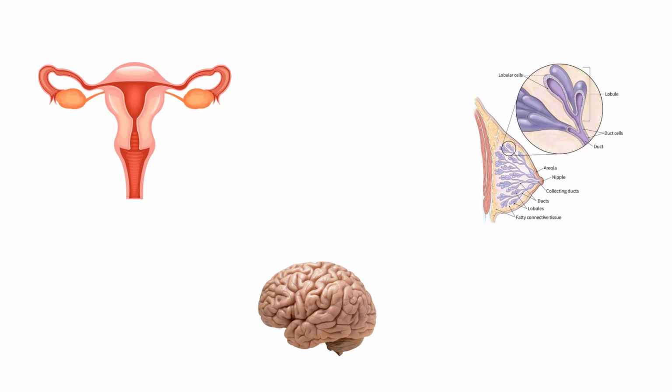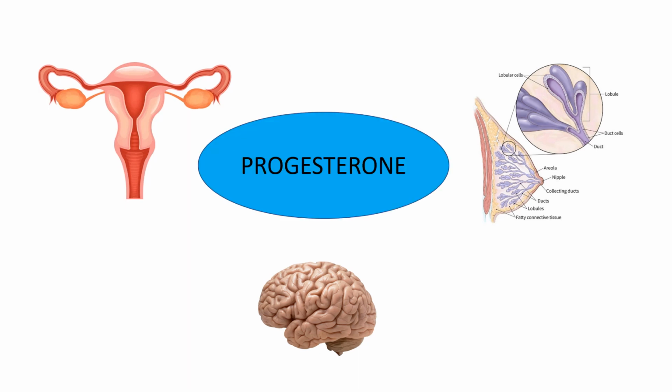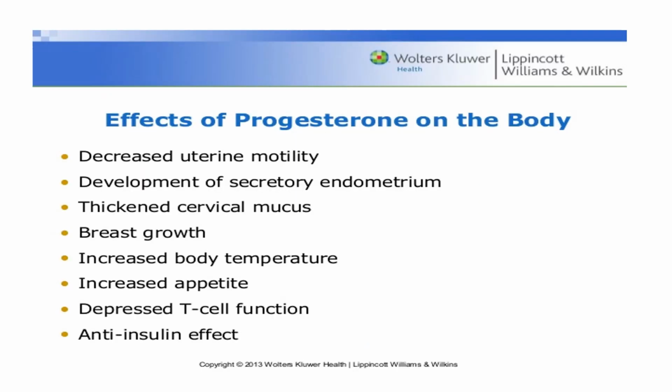Come to the functions of progesterone. Progesterone has three main target organs, as we all know. It will act on the female reproductive system, it will act on the breast, and it will act on the brain. So it decreases the uterine motility. We know that during pregnancy, when the blastocyst has been implanted in the uterus, it is now the time to keep this blastocyst in a peaceful condition. So all types of uterine excitability have to be reduced.